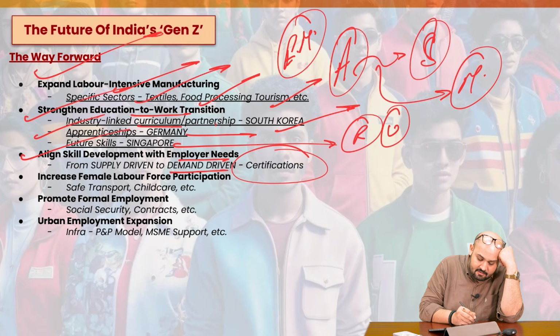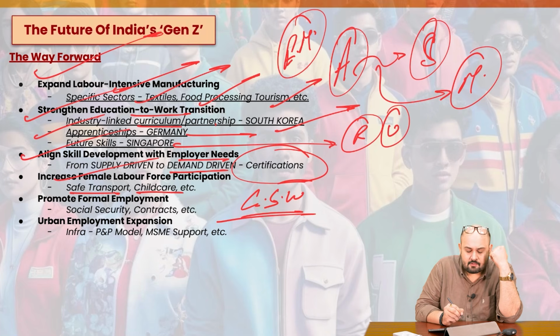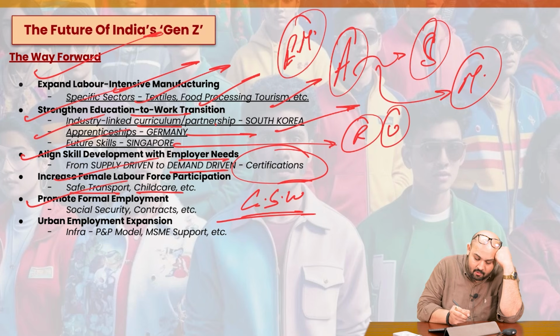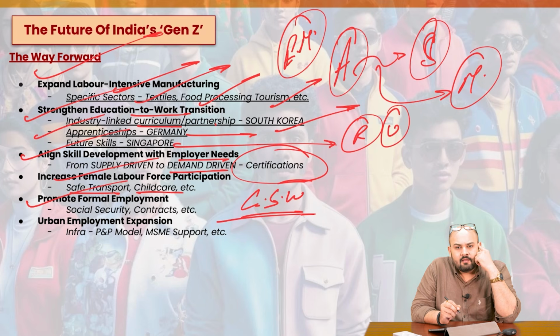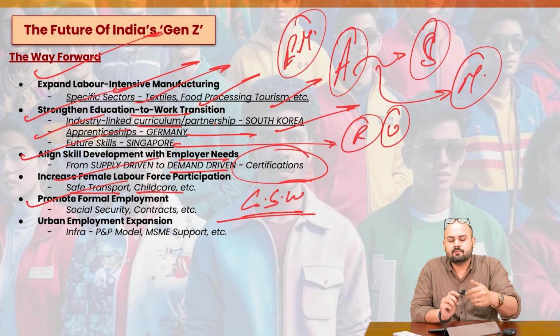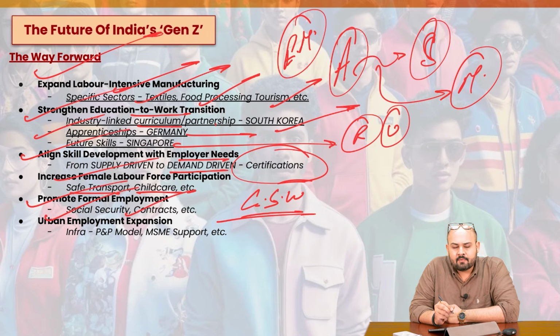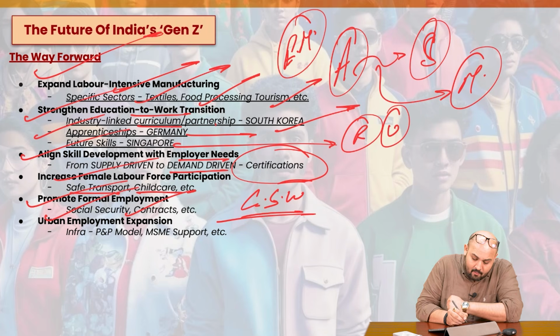Then we have increase the female labor force participation. For that, focus on safe transport, childcare, gender sensitive workplaces, right? So this has to be given the impetus. Promote formal employment. We need to have this particular clause in the labor codes, in the laws, that the industry should have a minimum percentage of people employed as part of the permanent workforce, so that they have the social security, the contracts. Got it?